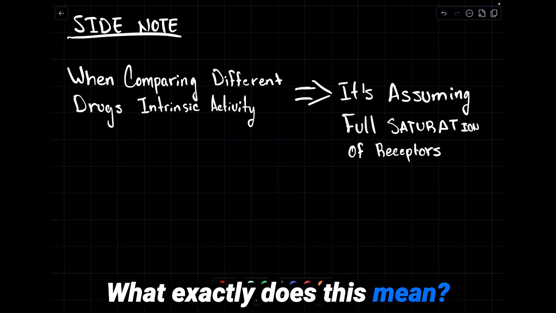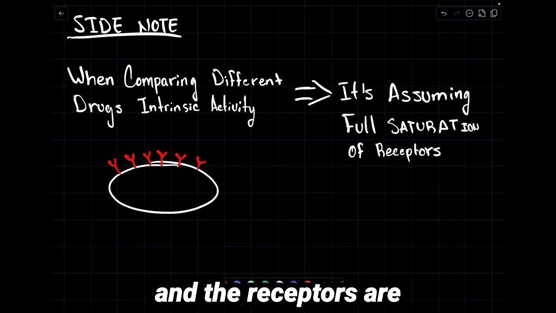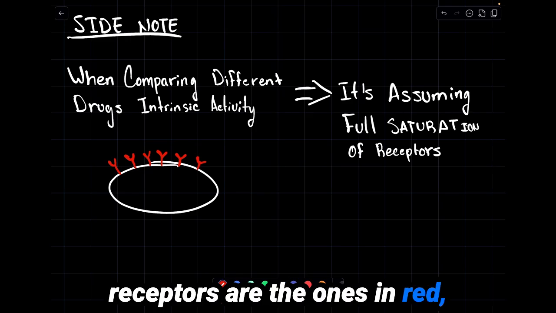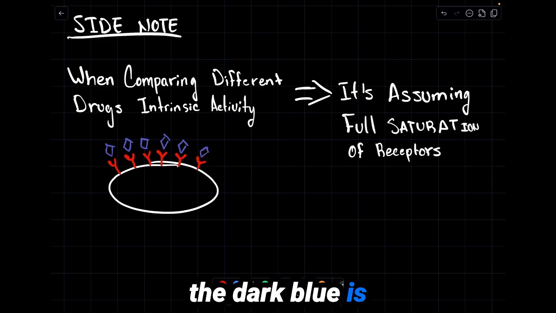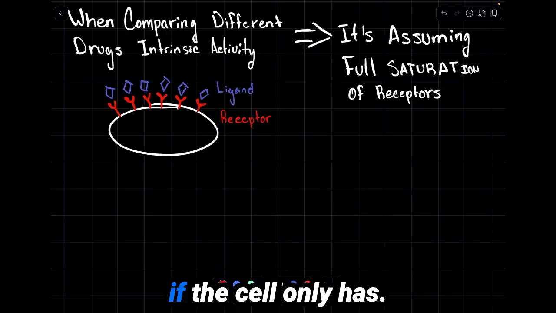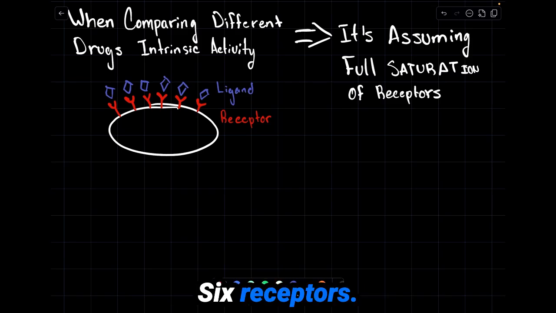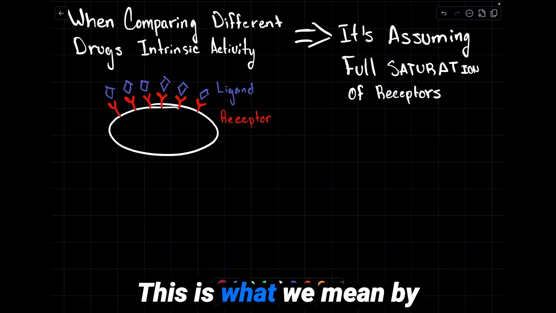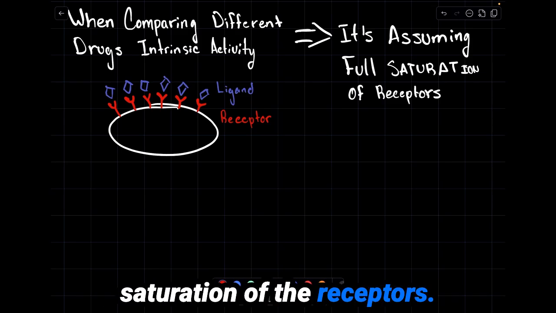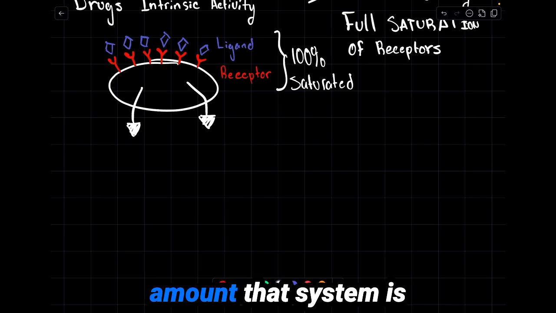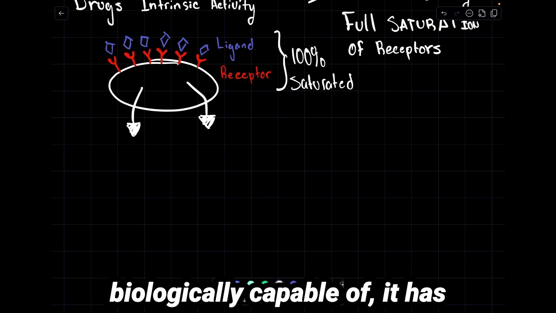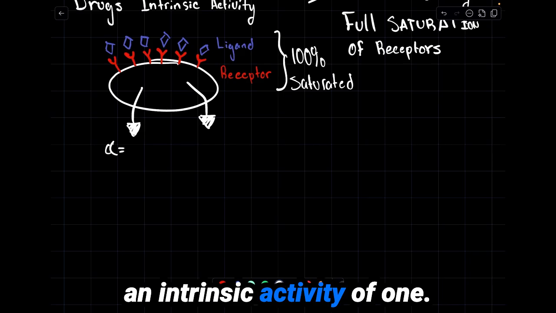What exactly does this mean? Say you have the cell, and the receptors are the ones in red. The dark blue is the ligand, or drug. As you can see here, if the cell only has 6 receptors, all 6 receptors are occupied. This is what we mean by saturation of the receptors. If it produces the maximum amount that the system is biologically capable of, it has an intrinsic activity of 1.